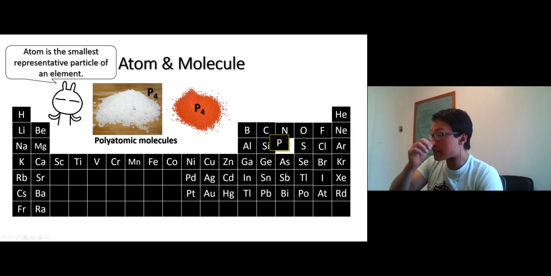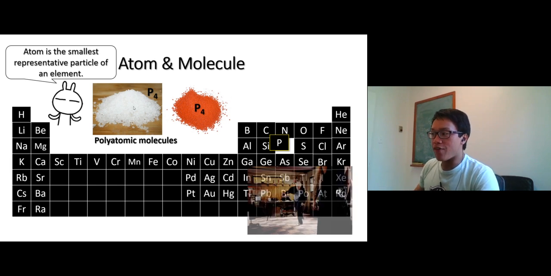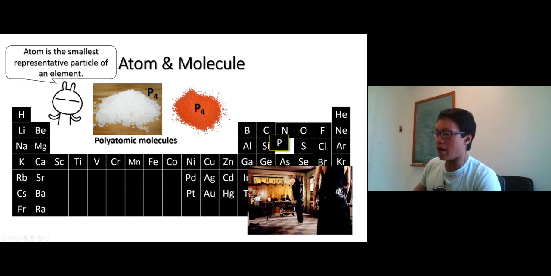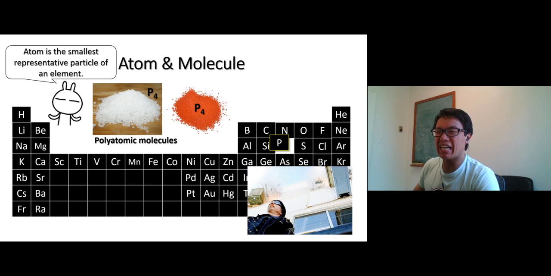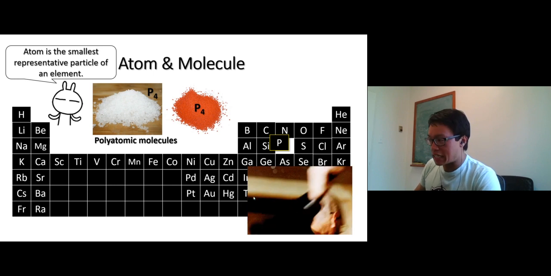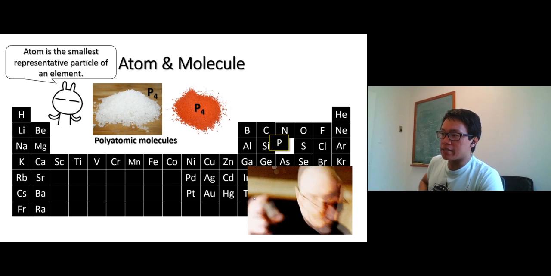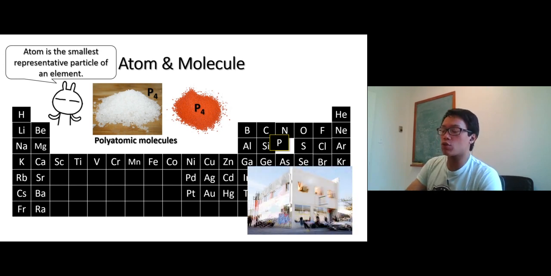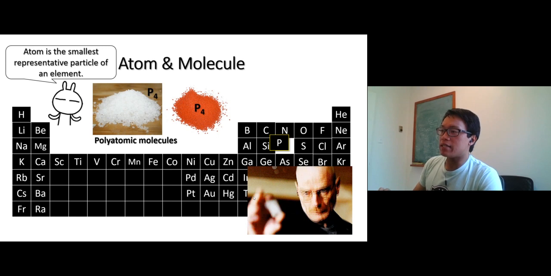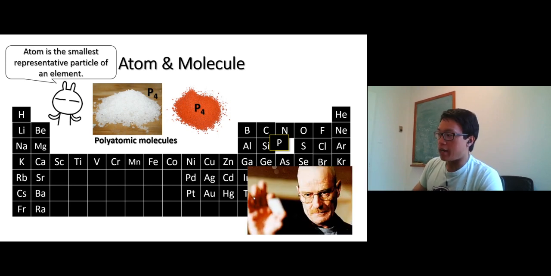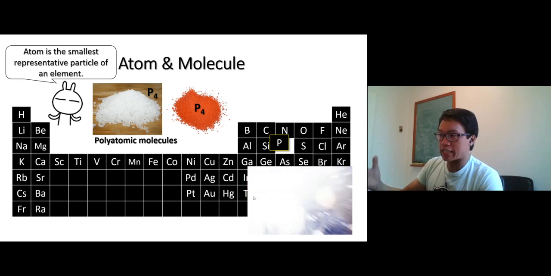There are two main types of phosphorus: white phosphorus and red phosphorus. Some of you are Breaking Bad fans. I'm not sure anyone here is. I don't remember exactly, probably at the end of the first season, Walter White had some kind of particle. Don't quote me on it, it's been a while, but he said something like there's a white phosphorus, and he throws it onto the floor and it just explodes.